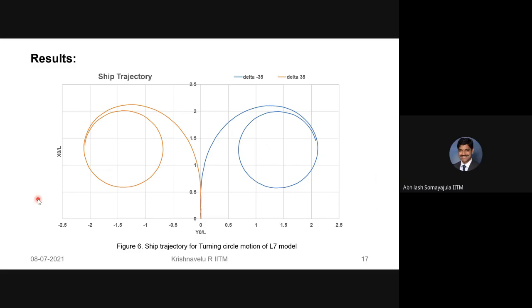I think you can get in touch with Avanish a little bit, because I know that he's been working on this. Am I right, Avanish? Yes, sir. Here itself, I think we can compare with the full scale because he's plotting x0 by L. It should be about 3 to 4 times the ship's length. He can compare what exactly is in the paper with this turning itself, because it doesn't matter whether you are using the full scale or the model scale. Although there will be slight differences wherever scale effects come into the picture. But in terms of tactical diameter and all, with this plot, I think we can match.